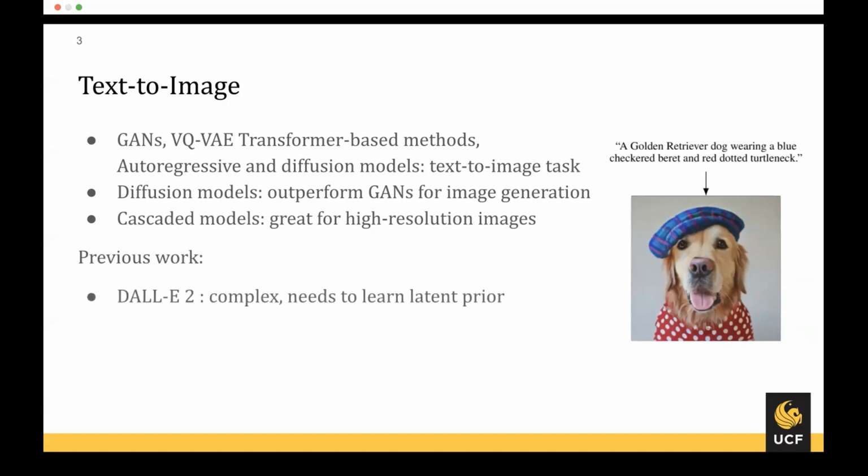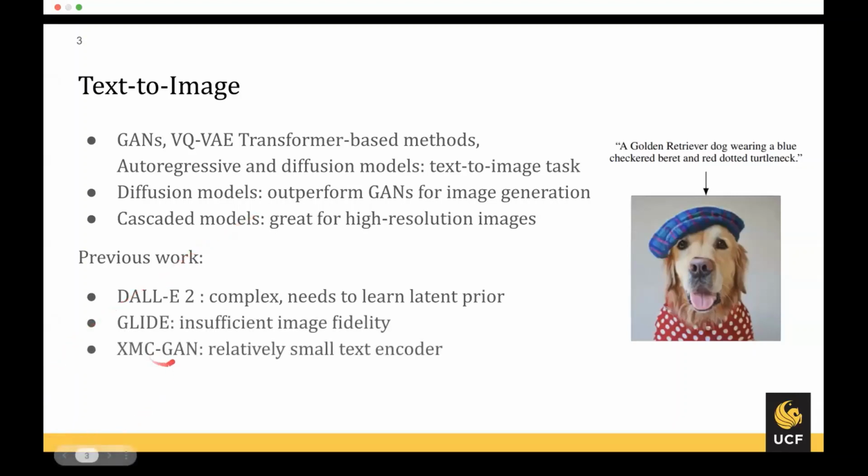There has been great work done for this task, and some of them are DALL-E 2, Glide, and XMC GAN, but all of them have some drawbacks. In the paper, it's mentioned that DALL-E 2 is complex for needing to learn the latent prior, Glide is insufficient when it comes to image fidelity, and XMC GAN has a relatively small encoder, which causes it to perform worse than Imagen.